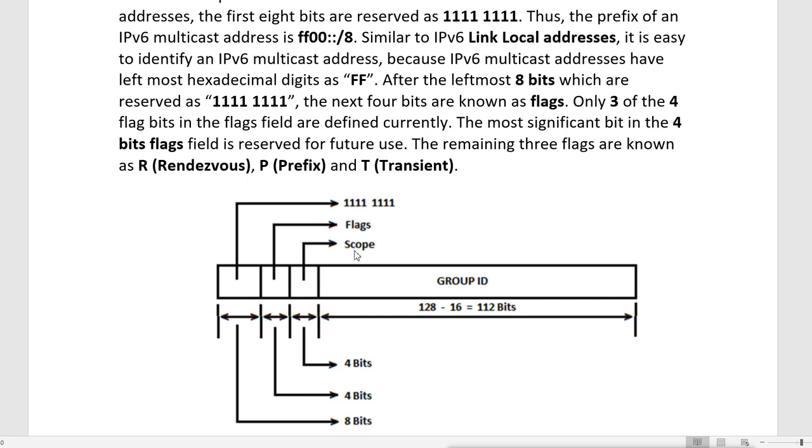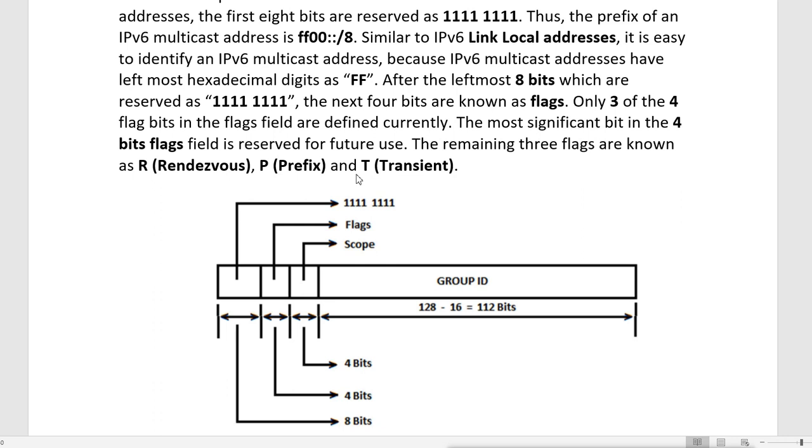These are flag bits and these are scope bits. Now there are 4 flag bits, but not all 4 are defined, only 3 of them are defined, and the 4th one is reserved for future use. Now the 3 of them are R, P, and T. These are different types of multicasting.